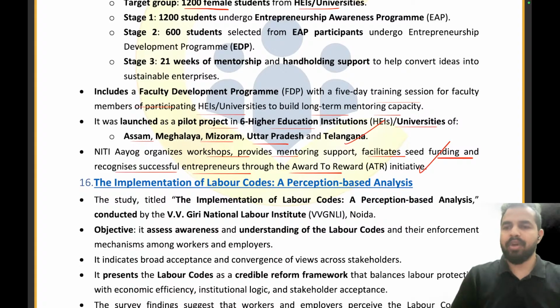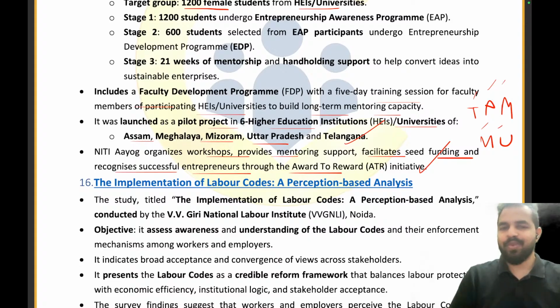Okay? So what are these states? Please remember these are TAMU states. TAMU states. ठीक है? तो दोस्तों let me tell you that pilot projects हमेशा पूछा जाता है एग्जाम के अंदर. So please remember TAMU states. Now what does TAMU stand for? Telangana, Assam, Meghalaya, Mizoram, and Uttar Pradesh.